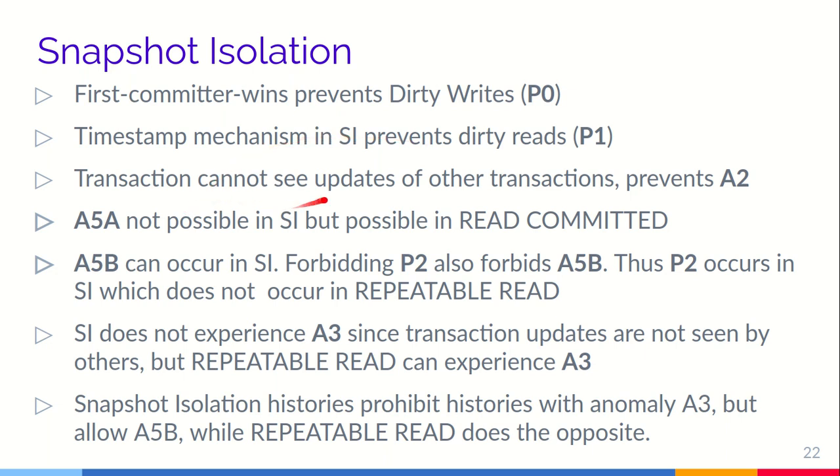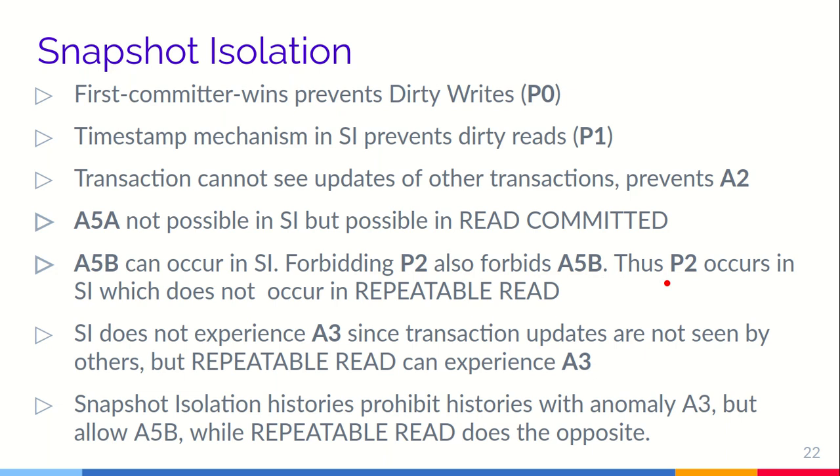Also, since a transaction cannot see updates of other transactions, it prevents the anomaly A2, which is the anomaly caused by fuzzy read. A5A, that is read skew, is not possible in SI, but it is possible in read committed, and write skew can occur in SI. So forbidding P2, that is fuzzy read, will also forbid write skew.